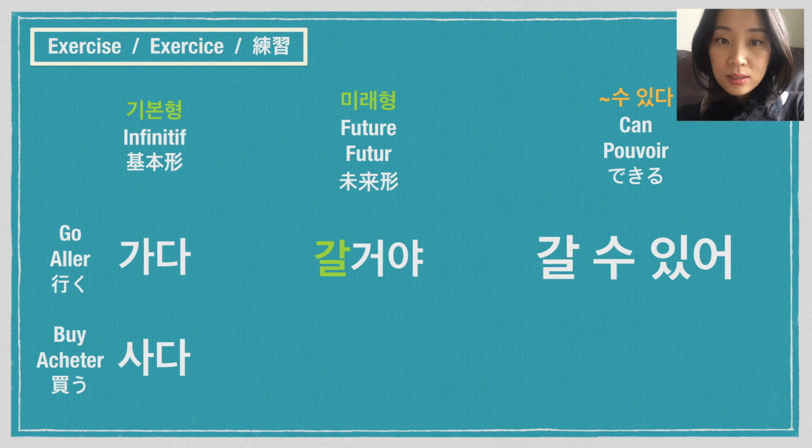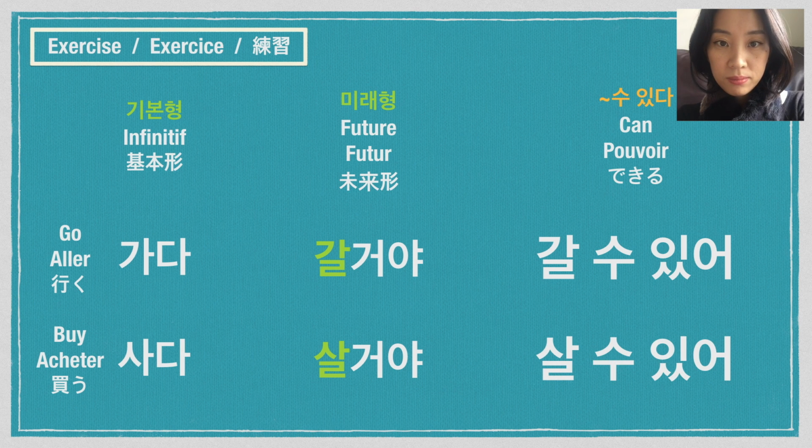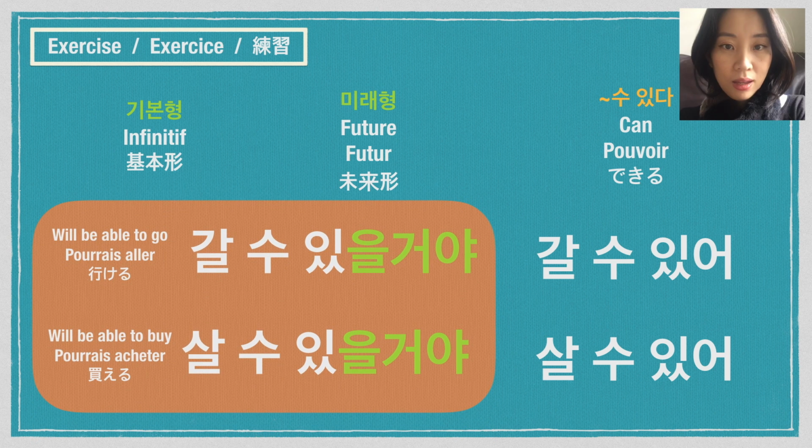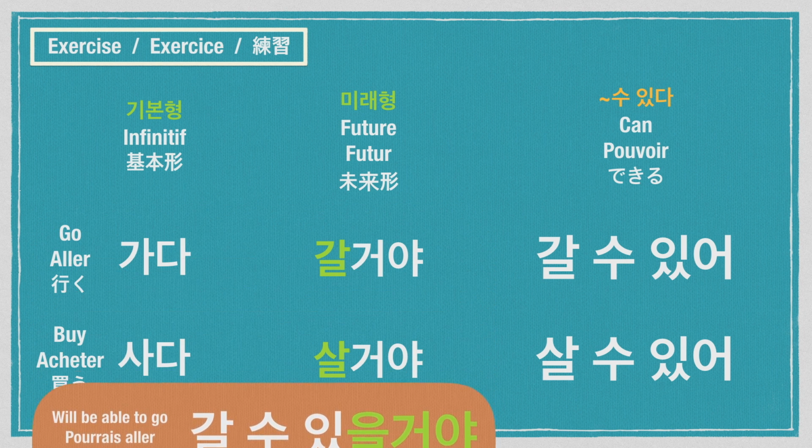사다, 살 거야, 살 수 있어. Even though we use the 어간 of future tense, these phrases don't indicate future. To make a future tense, we have to change 어미, the ending part. So, if I want to say these phrases in future tense, I would say it this way. 갈 수 있을 거야. 살 수 있을 거야. Is it clear?